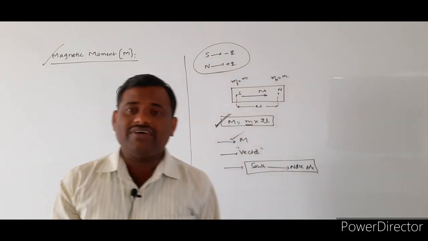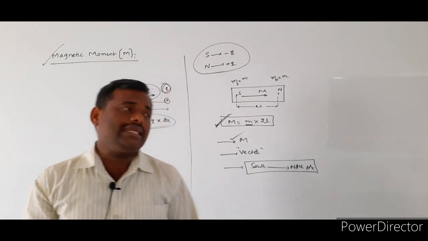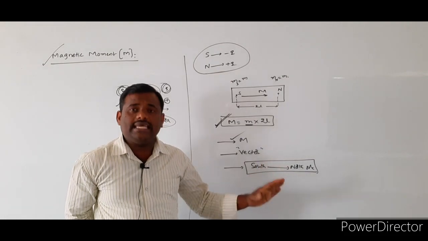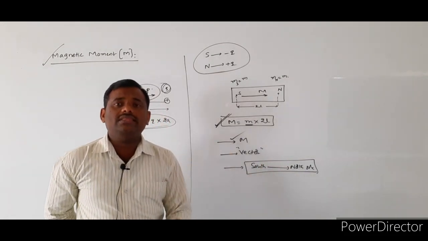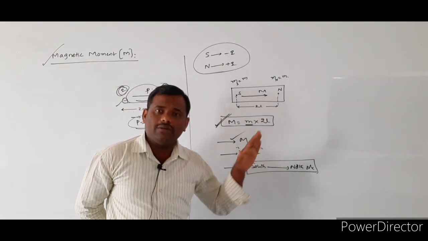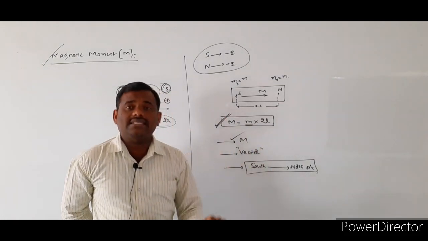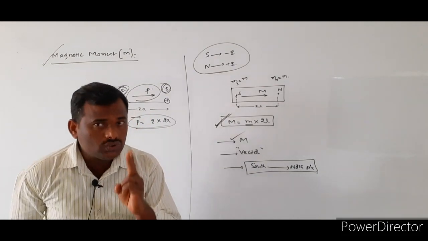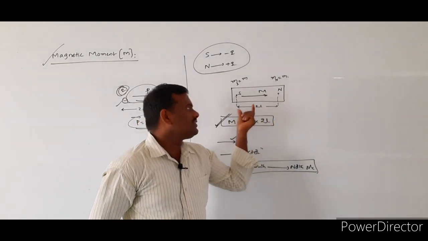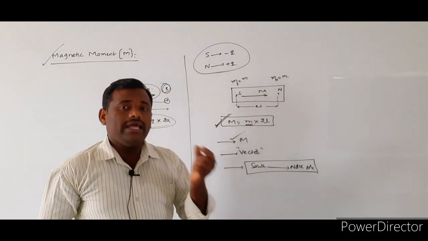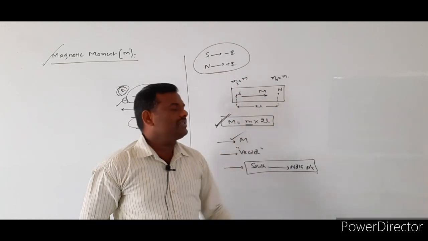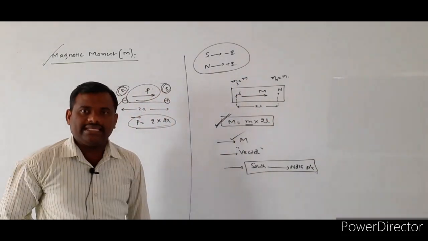Once again, how can we define the magnetic moment of a given bar magnet? It is simply defined as the product of pole strength of a given bar magnet and the distance of separation between the two poles. The distance of separation between any two poles is always indicated with 2L. So this is the definition of the magnetic moment.